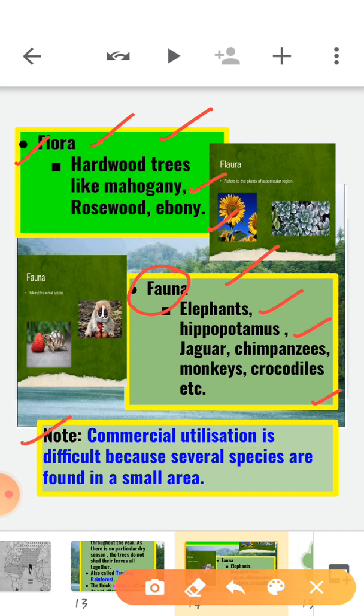Now, note. In these forests, commercial utilization is very difficult. Why? Because several species are found in a small area. That's why commercial utilization is not possible, or it is very difficult actually, because several species are found in a small area.